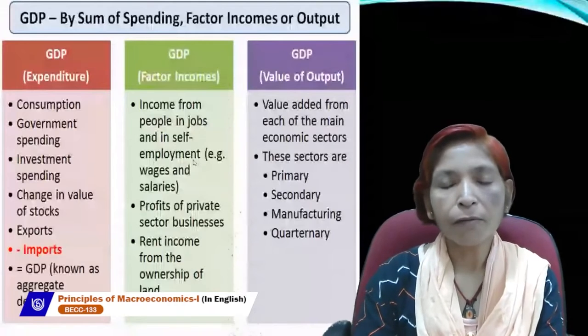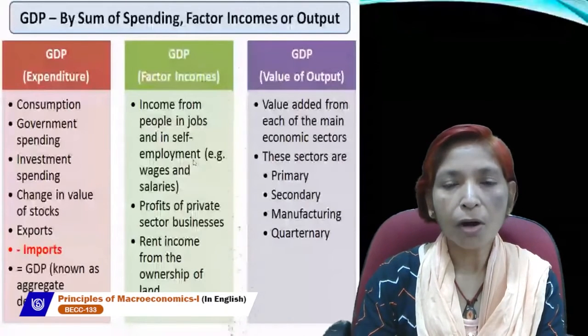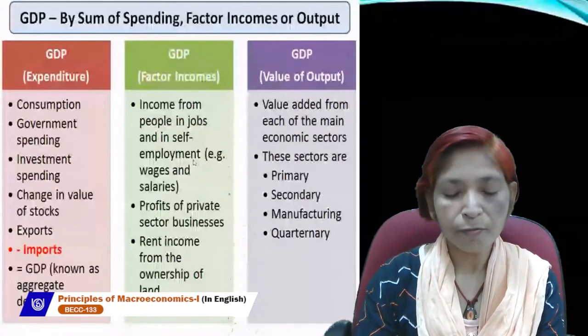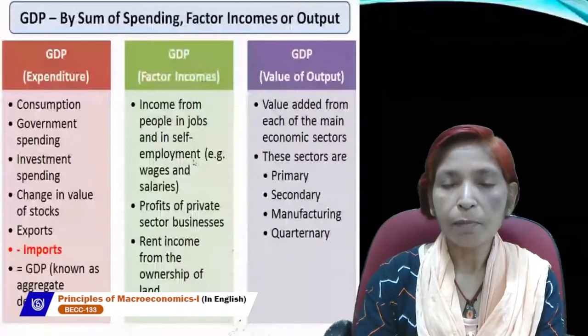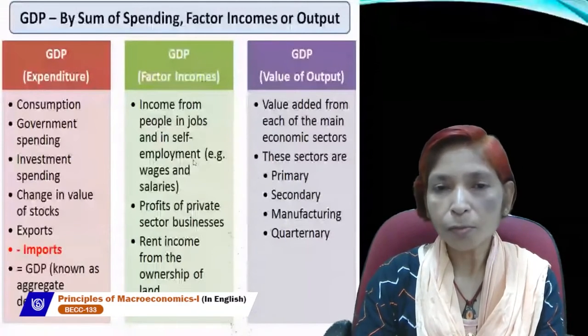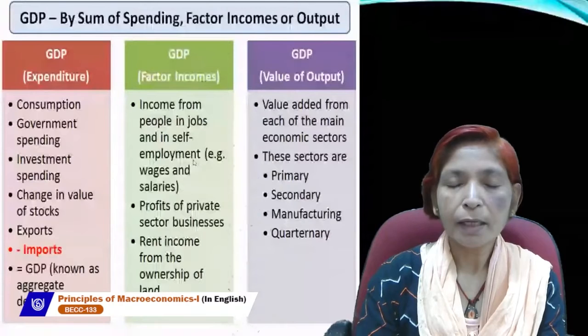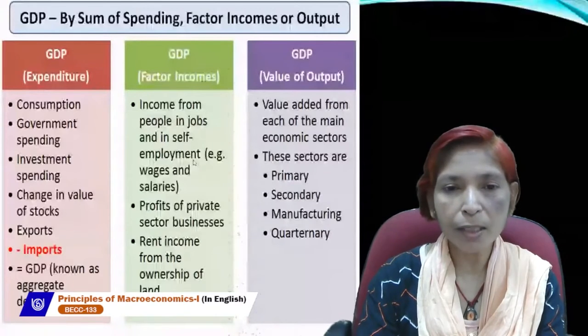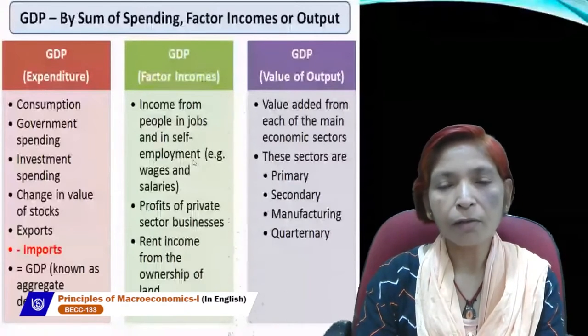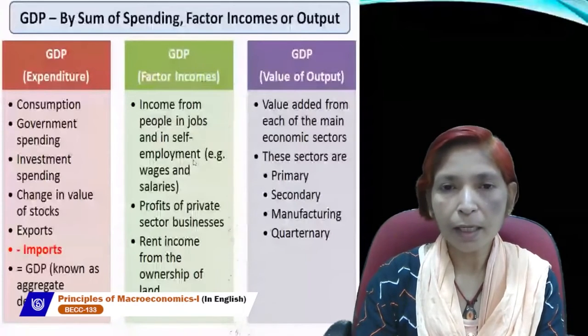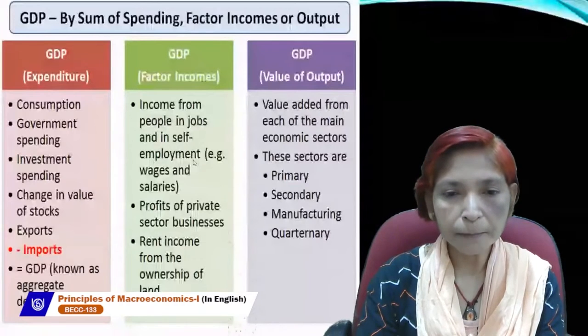Third method is value of output or value added method, also called product method or output method. It has different names. Under this method, if we want to estimate GDP, or gross domestic product, first of all we will take value added from each of the main economic sectors like primary sector, secondary sector, and tertiary sector.